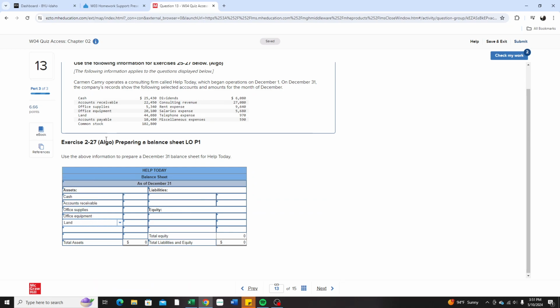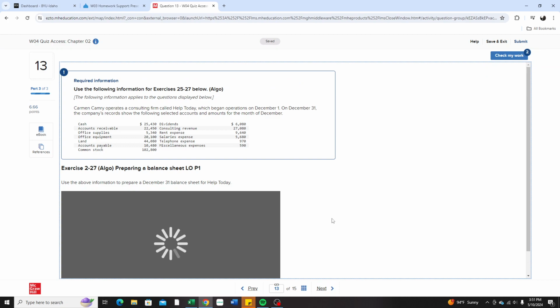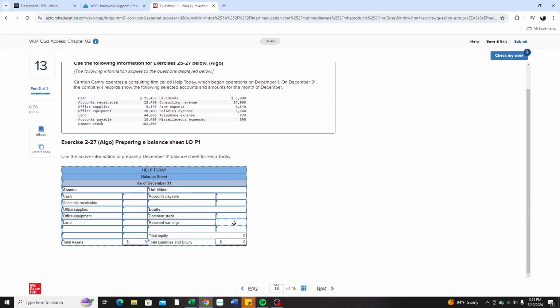Our liabilities, let's see, all we have for liabilities is going to be accounts payable. For equity, we're going to have our common stock and retained earnings that we calculated on the previous page. So let's go back. 4,120. Again, don't focus on those numbers. Mine could be different from yours.